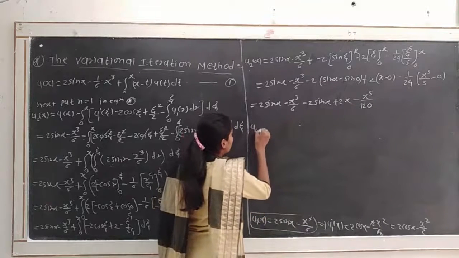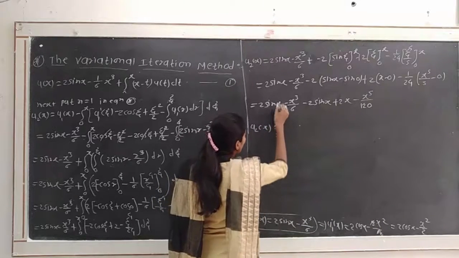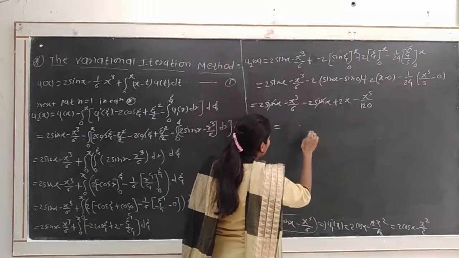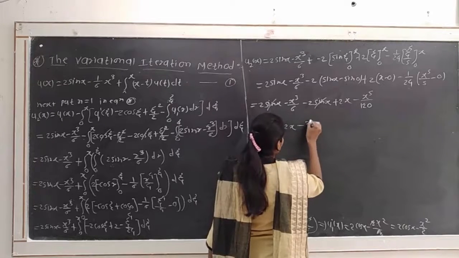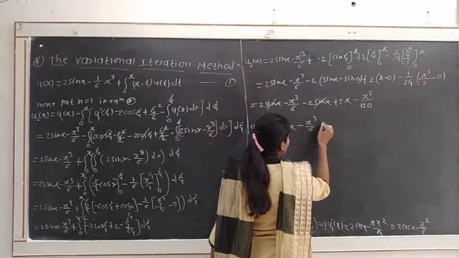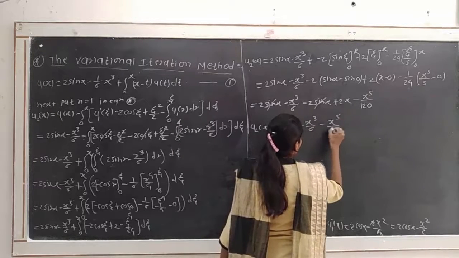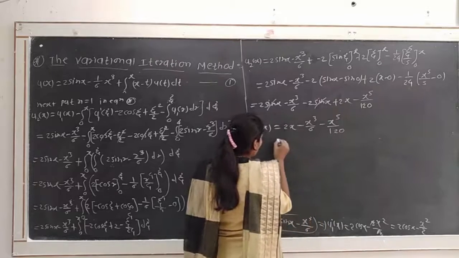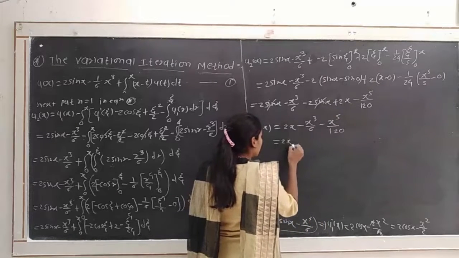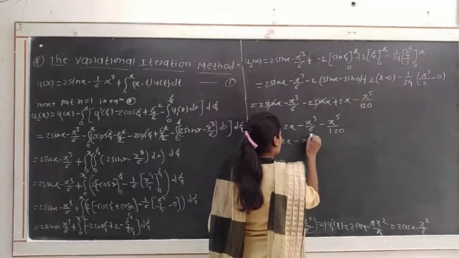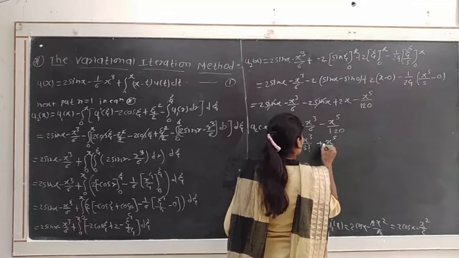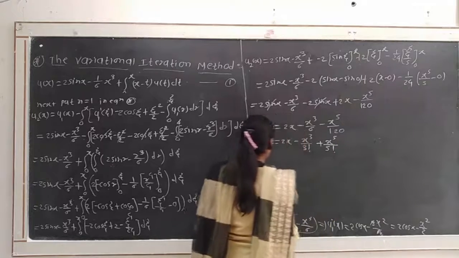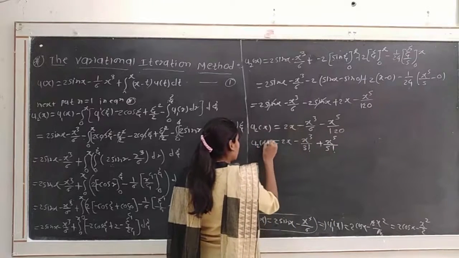So we have to get u2 of x is equal to, 2 sin x minus 2 sin x gets cancelled, we get here 2x minus x cube divided by 6 minus x raised to 5 divided by 120, or we can write it as 2x minus x cube divided by 3 factorial plus x raised to 5 divided by 5 factorial, u2 of x.